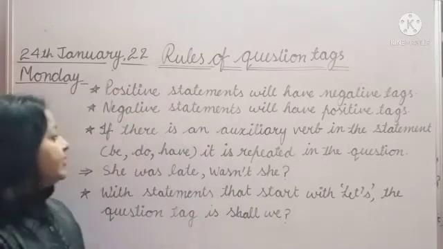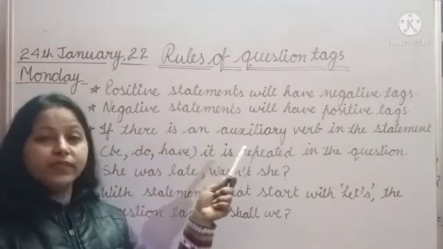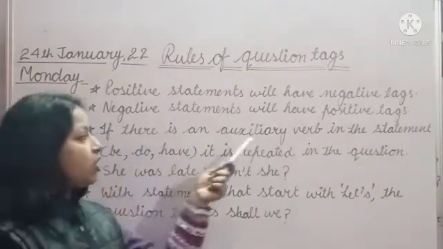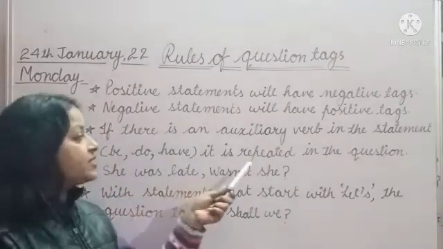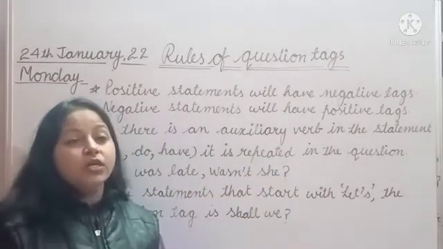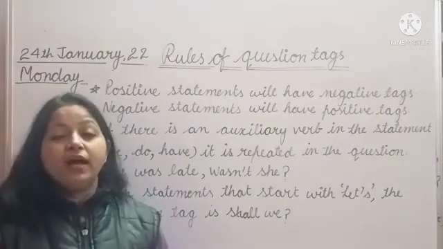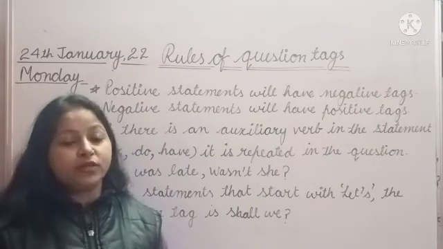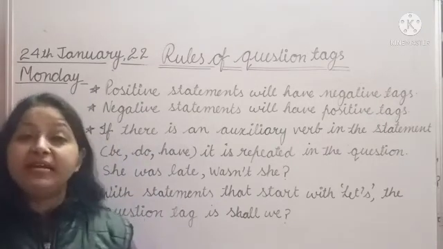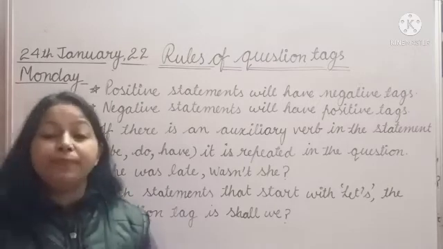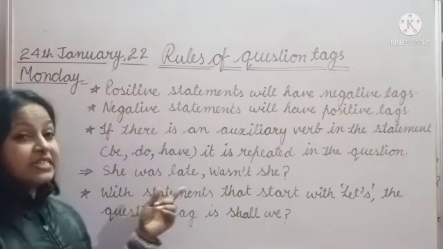So class, the next rule is: if there is an auxiliary verb, a helping verb, in the statement, be, do, have, etc., it is repeated in the question tag. So when we have any auxiliary verb in the sentence, it will repeat in the question tag also. Like, she was late.